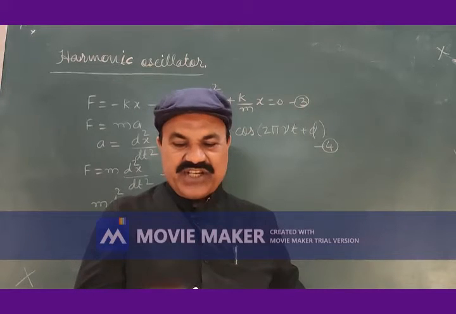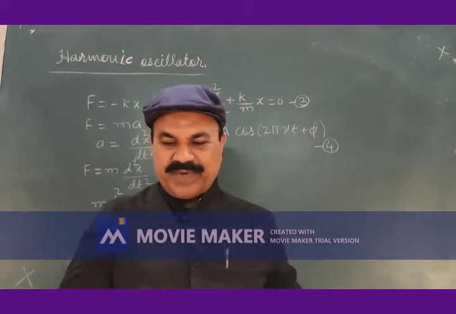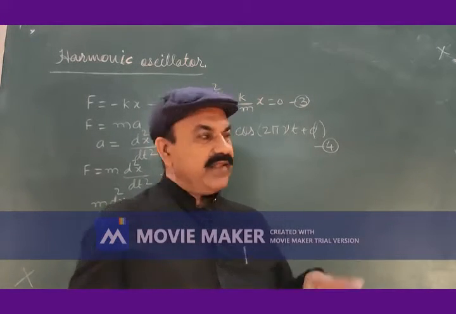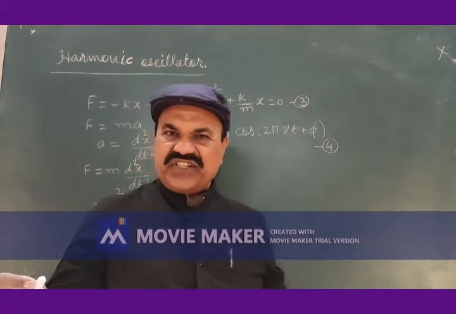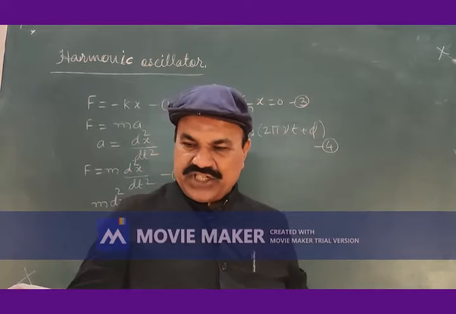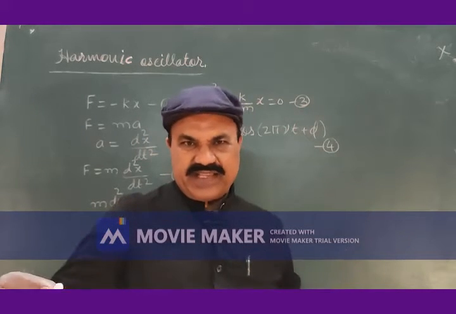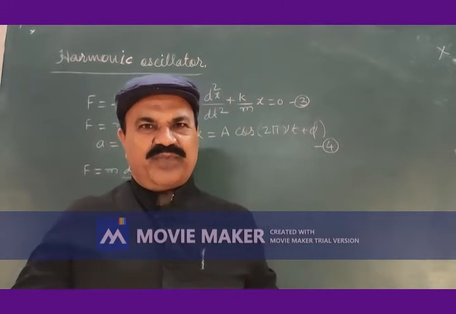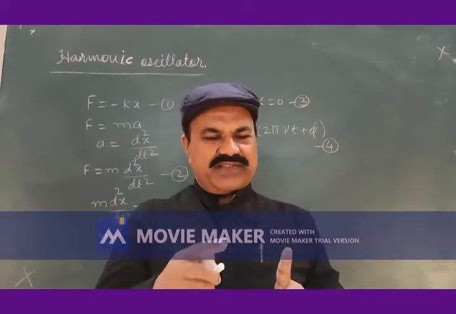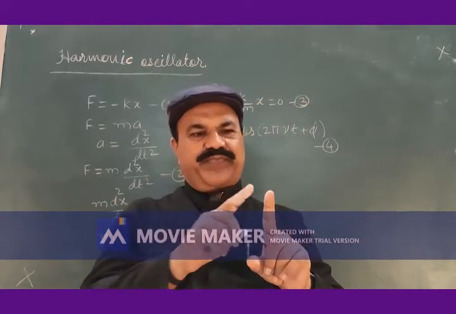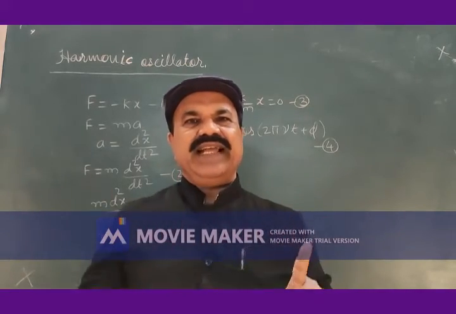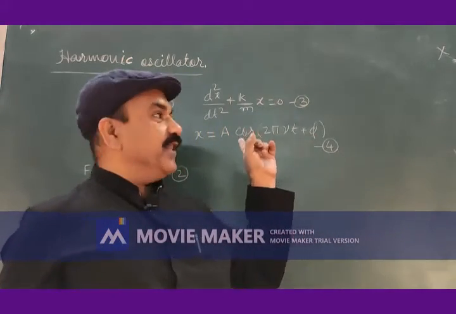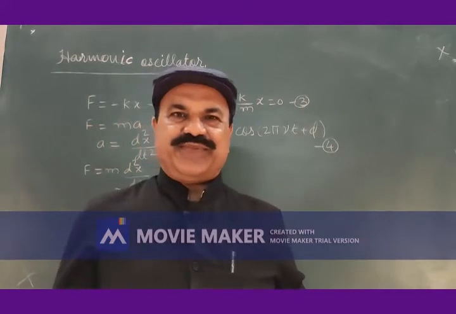If you measure the oscillations from the mean position, you can consider a sine here. But as we are considering the oscillations from the extreme position, and whenever we measure the time period of oscillations we always go from one extreme to the other, 1, 2, 3, like that, the solution has cos.